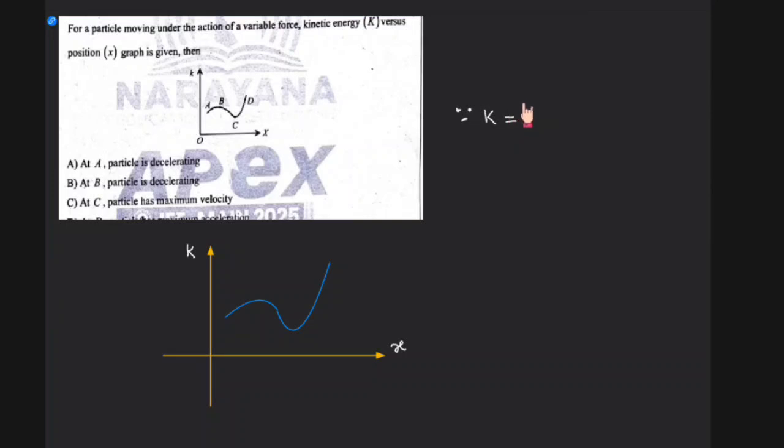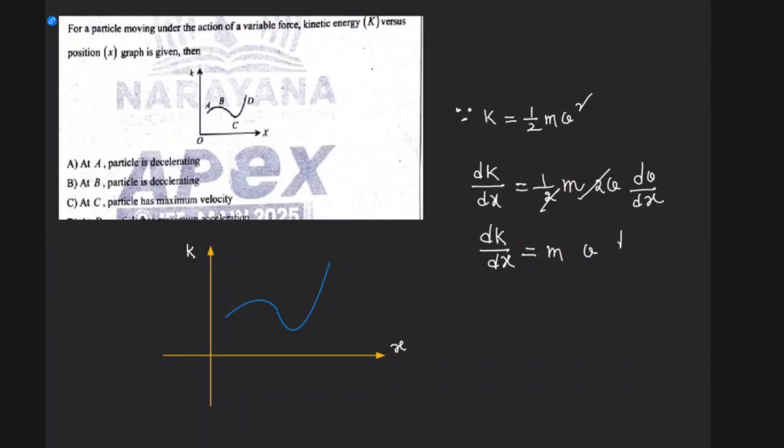Kinetic energy formula is half into m into v square. There is no logic here, I know everybody knows this kinetic energy formula. Therefore K is equal to half m v square. If I differentiate with respect to x, dK by dx will be equal to half into m into 2 into v into dv by dx, right? This 2 gets cancelled, therefore dK by dx is equal to m into v into dv by dx.